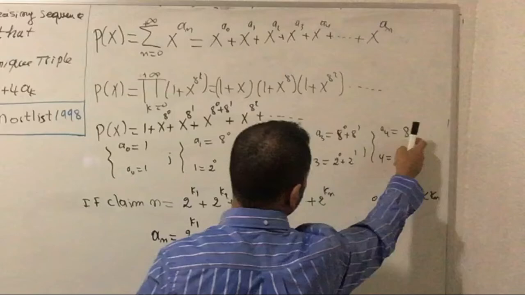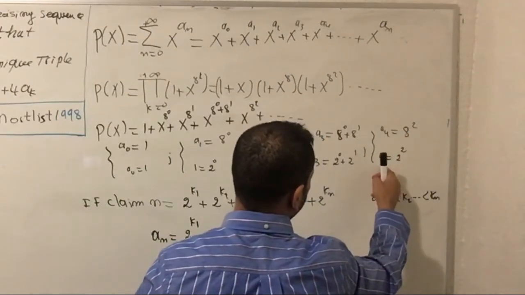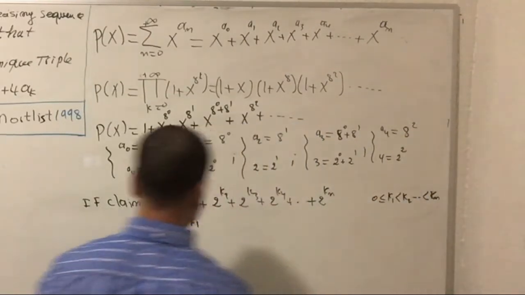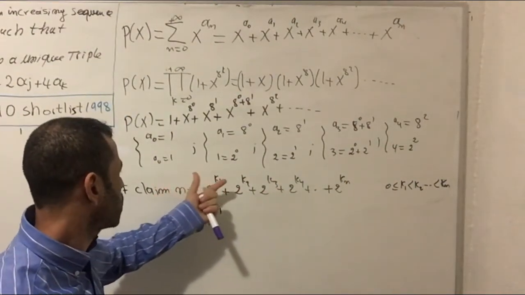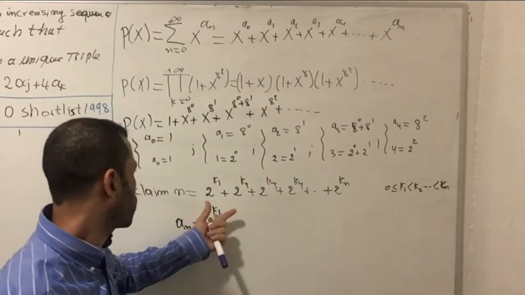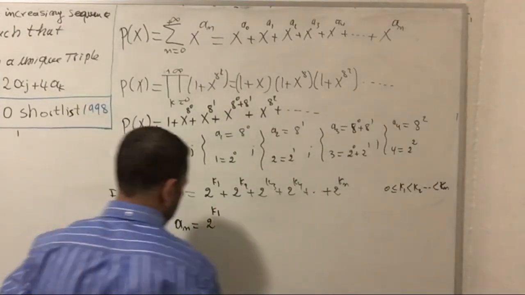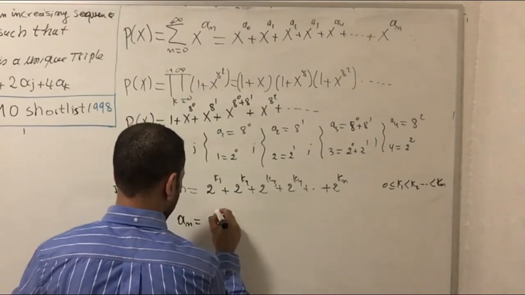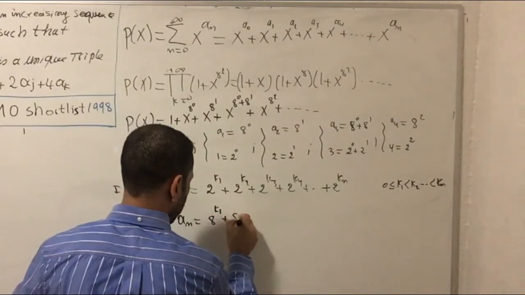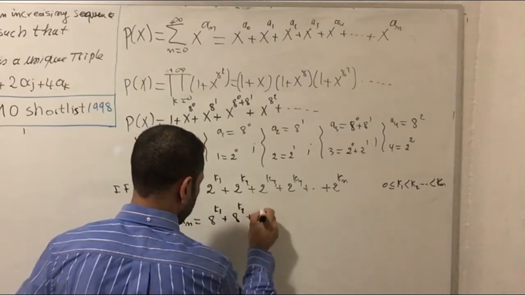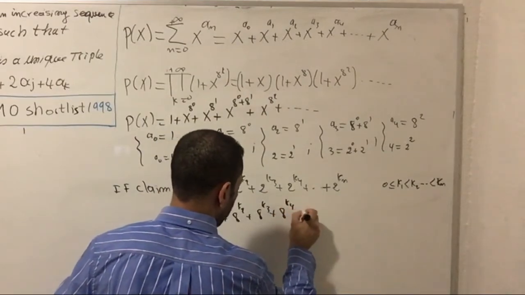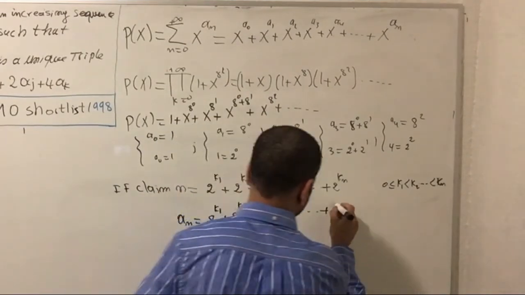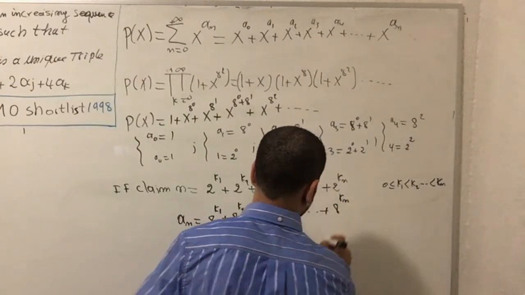Fourth term, 8 to the 2, and for the index, we have 2 to the 2. So there is a nice relationship between the index, okay, and the sequence a sub n, okay. So a sub n equal to 8 to the k1 plus 8 to the k2 plus 8 to the k3 plus 8 to the k4, and so on until you get the last term, 8 to the kn, okay.